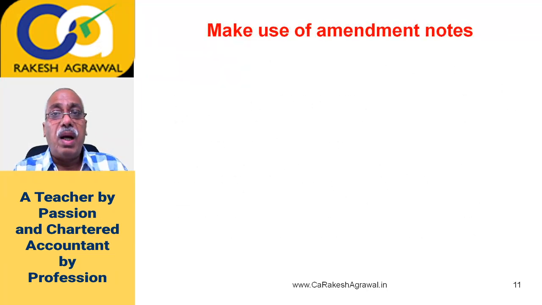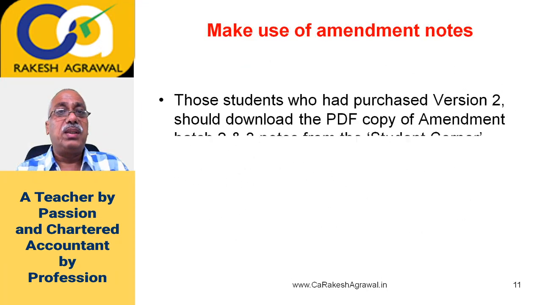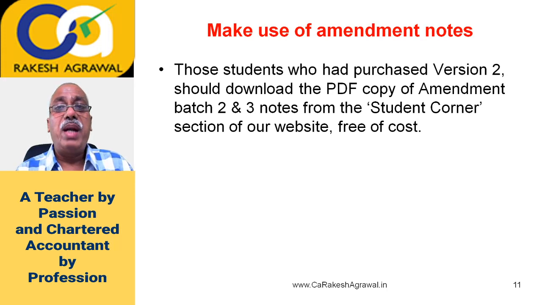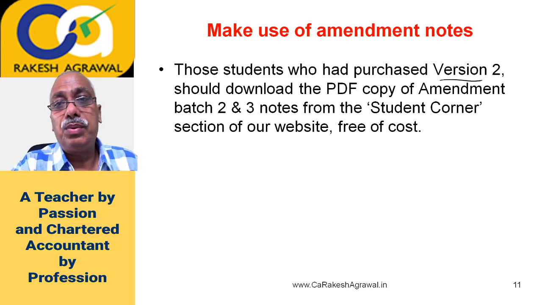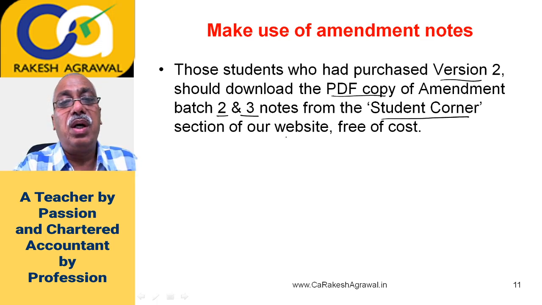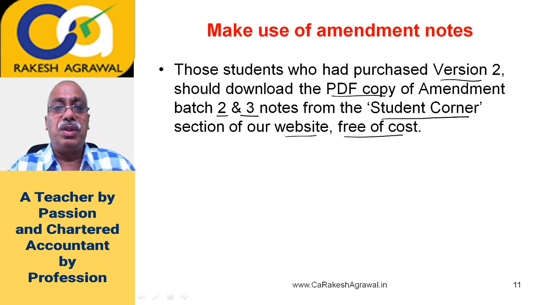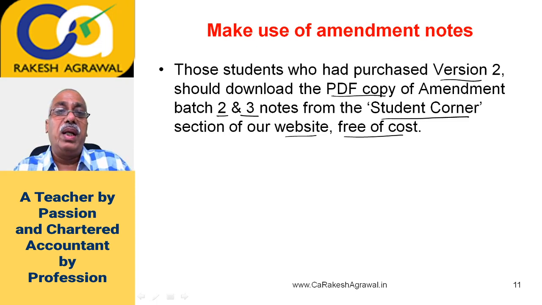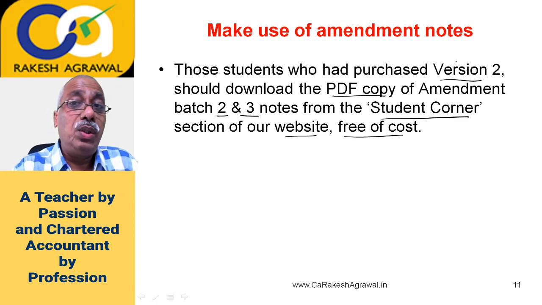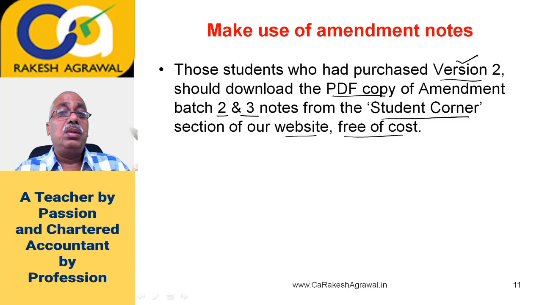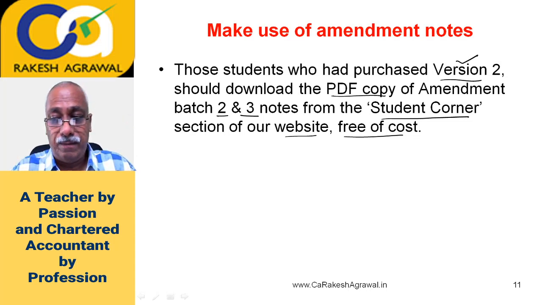Now make use of amendment notes. Now what is this? Those students who had purchased version 2 earlier should download the PDF copy of amendment batch 2 and 3 notes from the student corner section of our website. It's free of cost. You can download, and if you want, you can get it printed. Version 2 batch students will download two things, amendment batch 2 notes as well as amendment batch 3 notes, right?